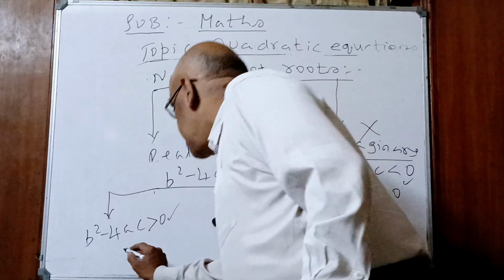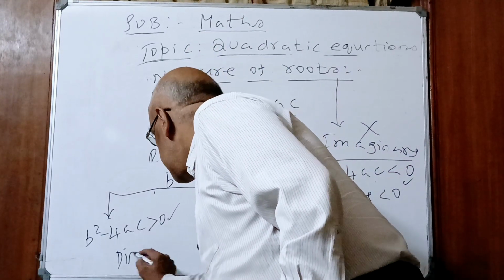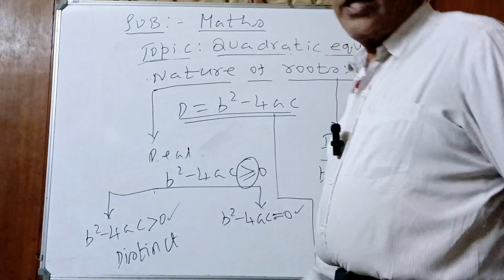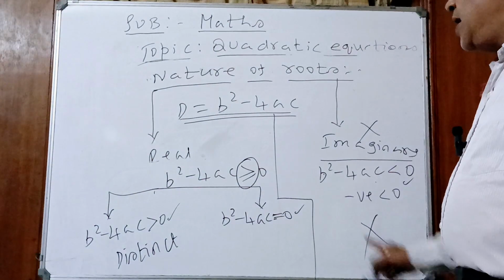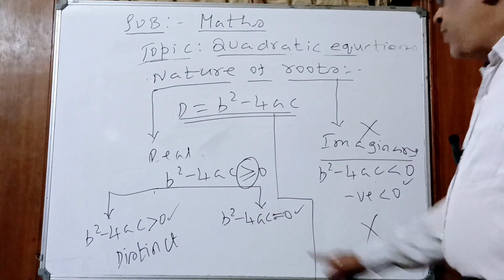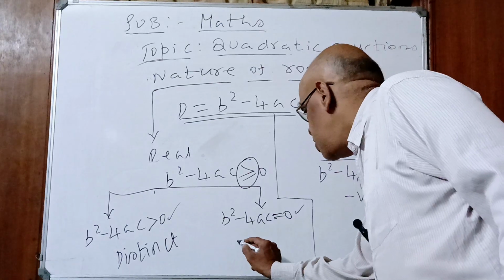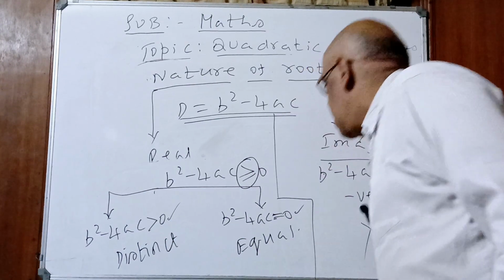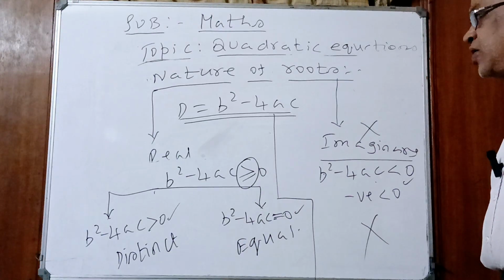Roots are real and distinct. Distinct means they are different. We will solve sums based on this. Understand distinct and condition first. b square minus 4ac is equal to 0: roots are equal.